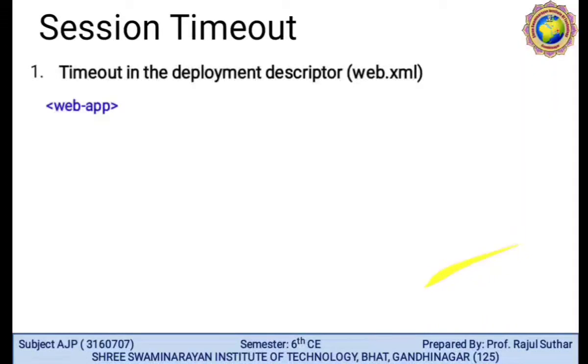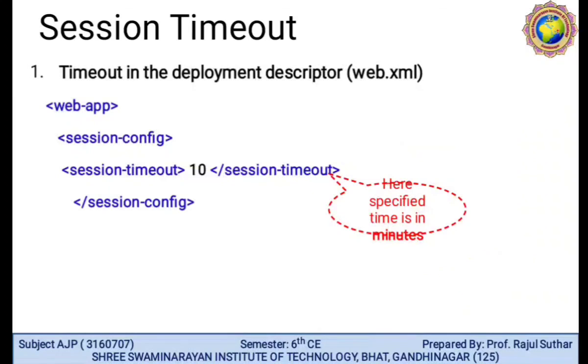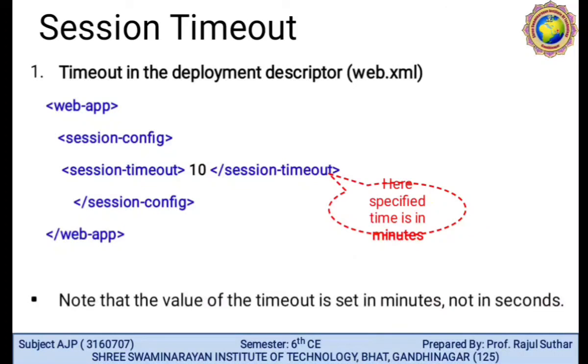What do you mean by session timeout? Session timeout in the deployment descriptor web.xml. Here the XML file is web.xml, under web-app, session-config, session-timeout. Here we require the time in minutes. So 10 is nothing but the minutes required to maintain the session, and after 10 minutes the session will time out. Simply, the value of timeout is set in minutes, not seconds. Remember this.